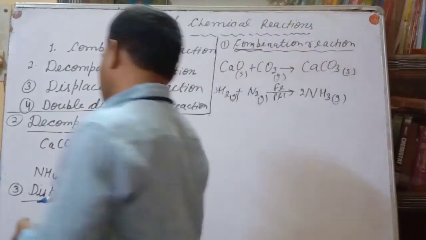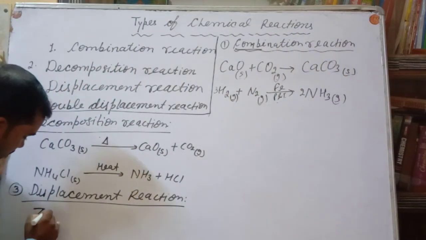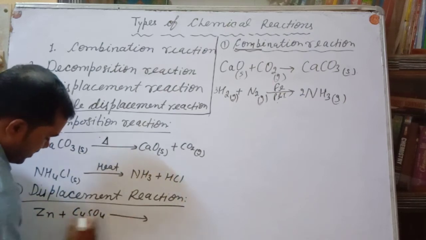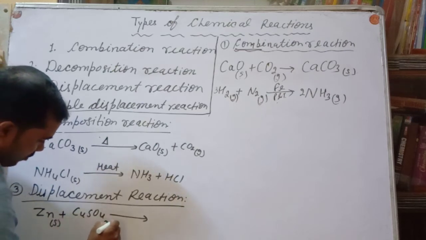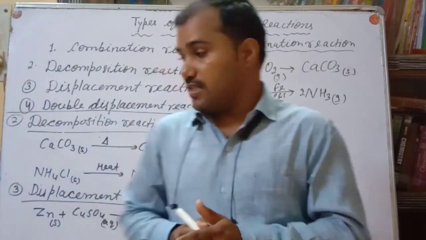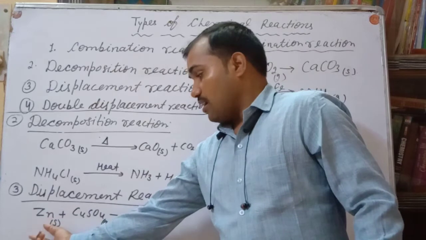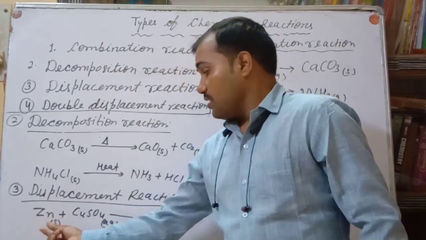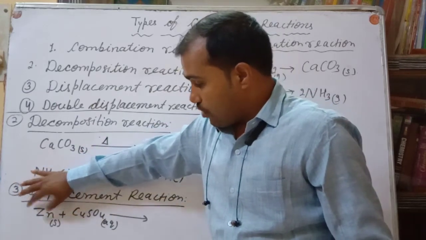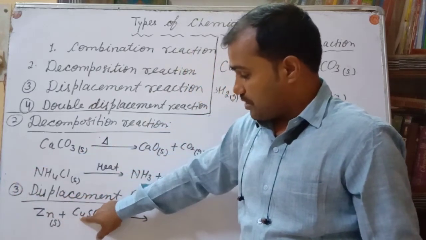For example, suppose zinc reacts with CuSO4. This is a solid, here it is aqueous. Then what will be the product? Please write it. Hurry up. See, this is the more reactive element. Here you have to see that the atom or group of atoms which replaces the other one should be more reactive. Here zinc is more reactive than copper.